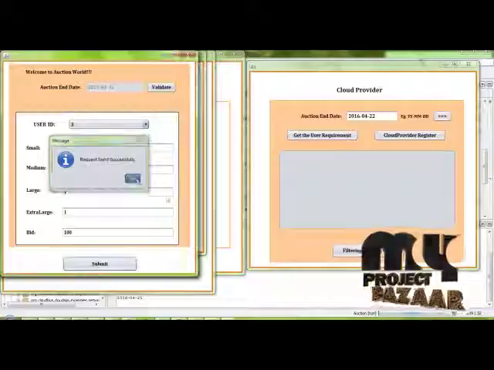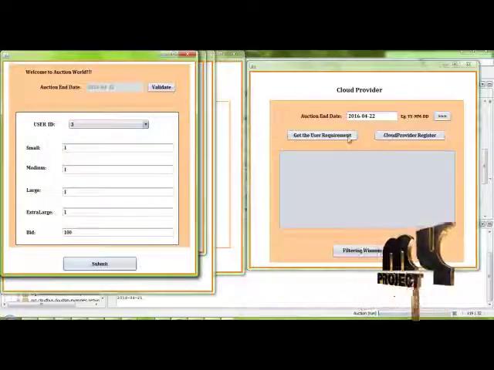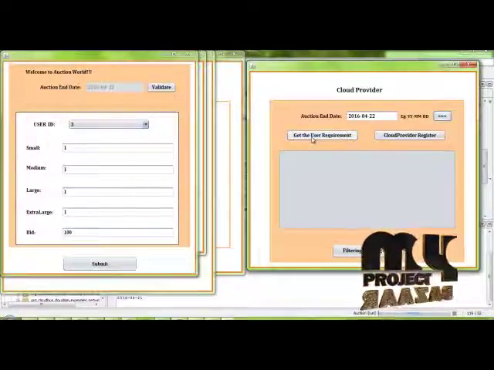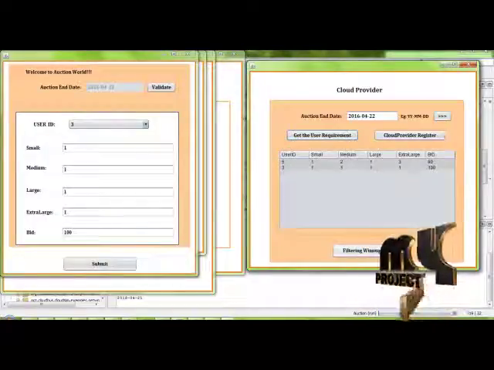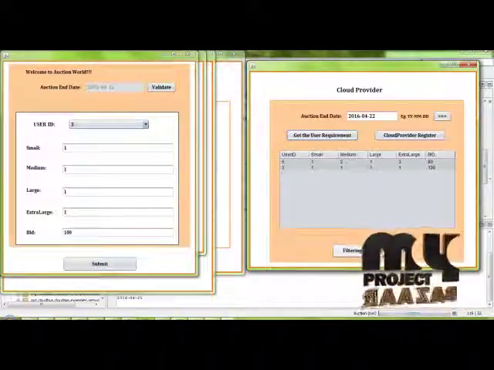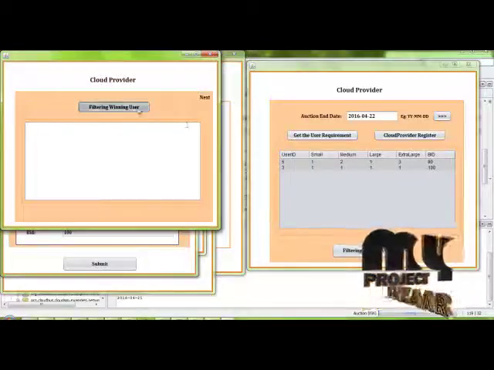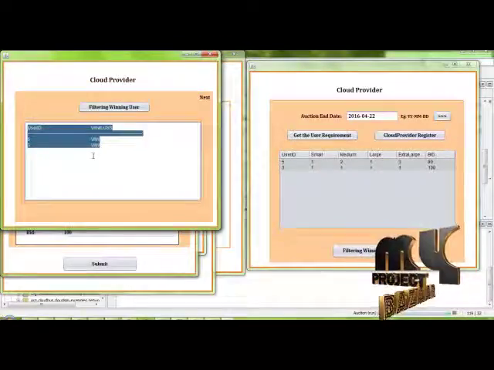Click submit. In the cloud provider frame, we get the user requests. Here two users, user ID 5 and 3, have requested, and we find out the winning users. Here the two users are winning.